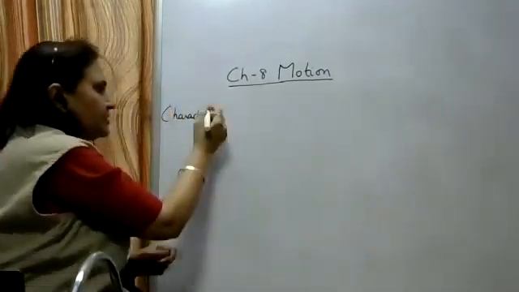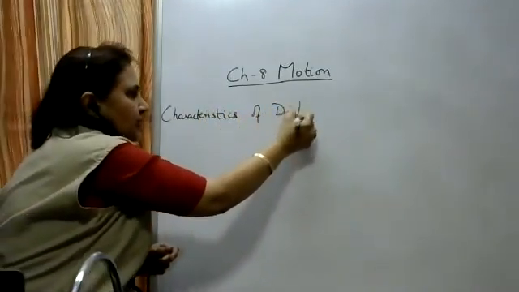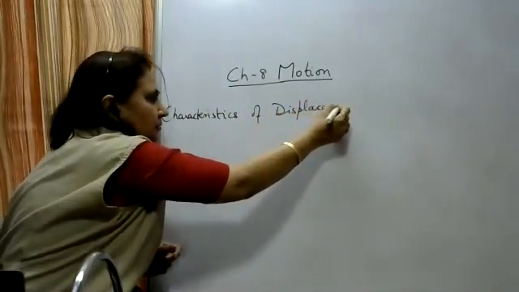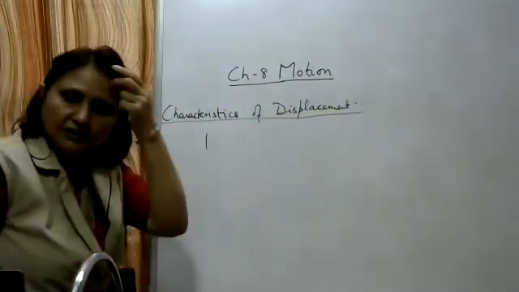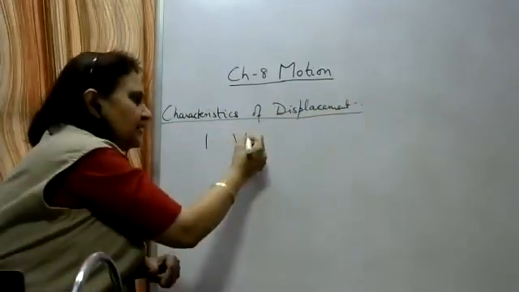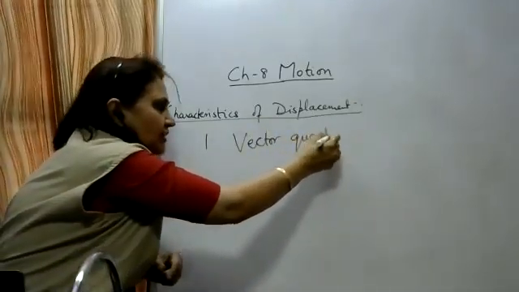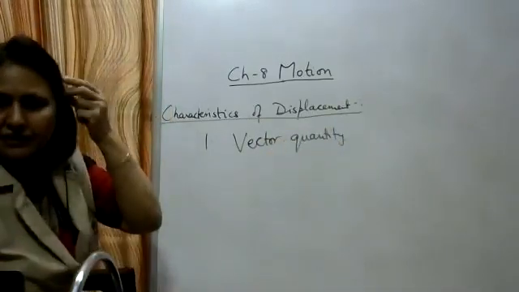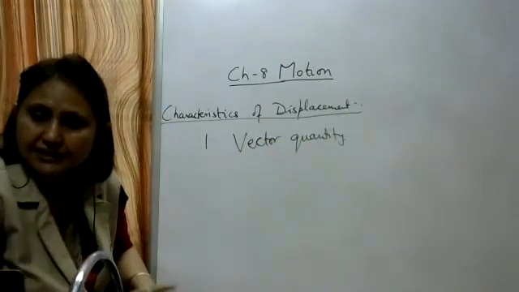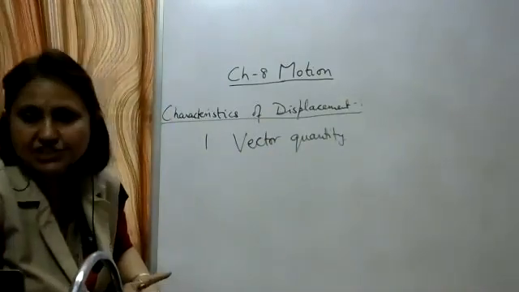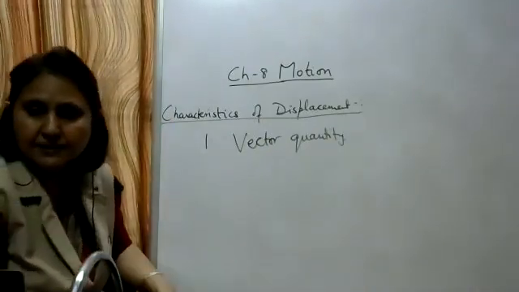What are the characteristics of displacement? Write its answer. The first characteristic, it is a vector quantity, which we have already studied. So here you have to mention its direction. Its direction is from initial to the final position. So write the first characteristic.